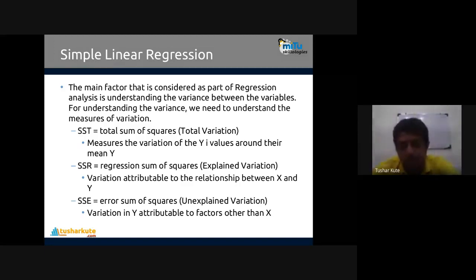And the third is sum of squared error. Like we have MSE, mean squared error, but here we do not calculate the average of all; we just add all the errors together. We'll see how it is exactly done. It is the variation in y attributable to factors other than x. This is the unexplained variation that we have. It's called sum of squared error. This can also be calculated with the help of simple linear regression.